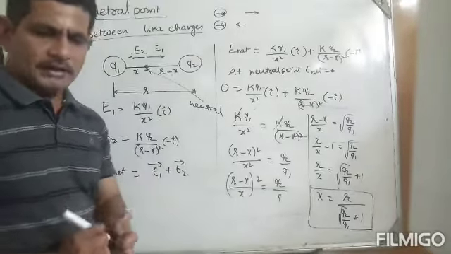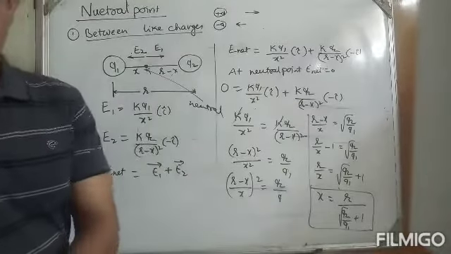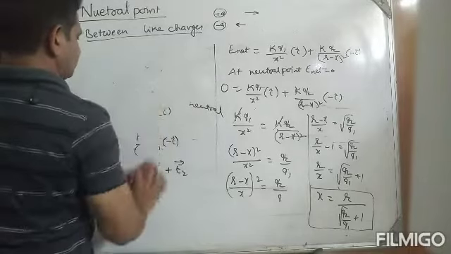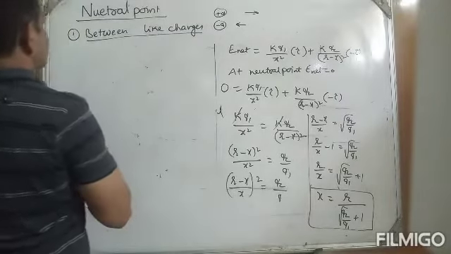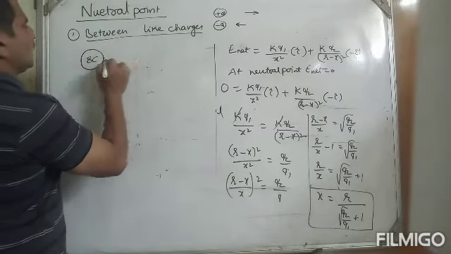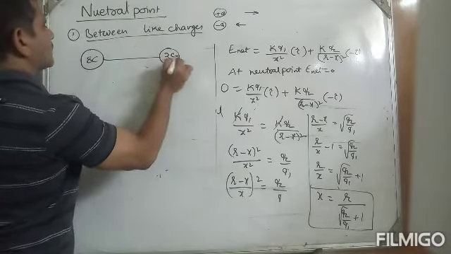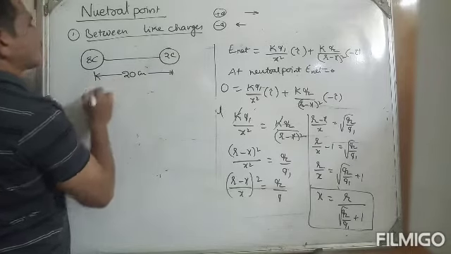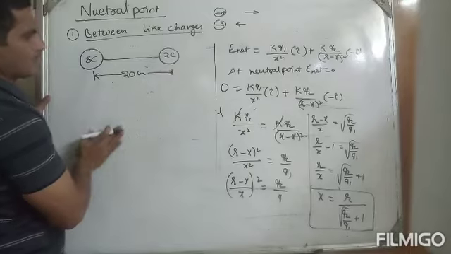If you want an example, I will give you one. Suppose, for example, this is 8 coulomb and 2 coulomb, separated by 20 centimeter. Find the distance of the neutral point from the smaller charge.